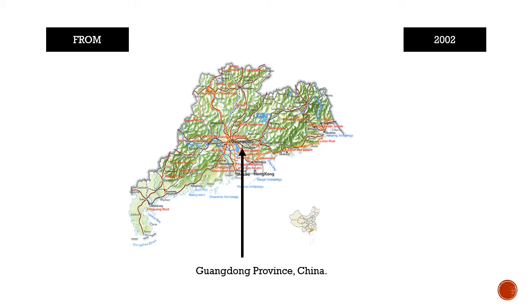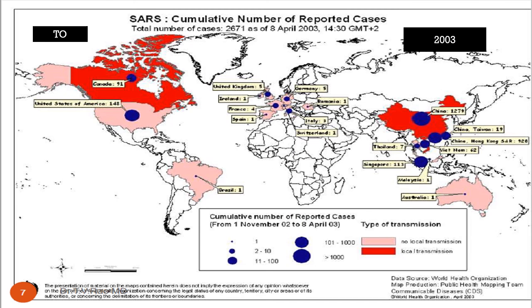So it originated from Guangdong province, China in 2002, and it went on to affect these many countries in 2003. Okay. And these are the countries where local transmission had occurred. As you can see, it's widespread.